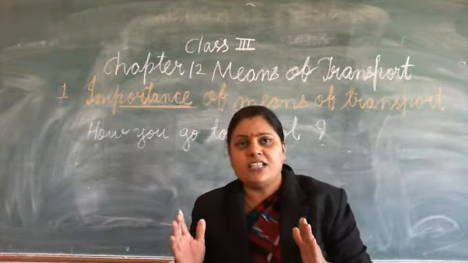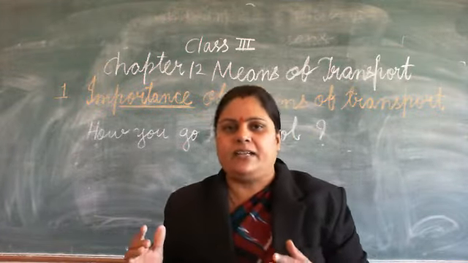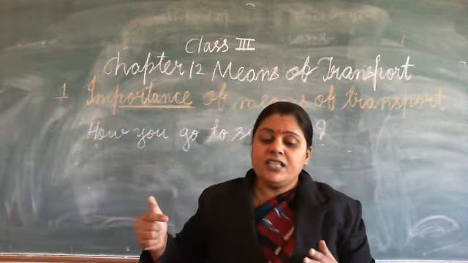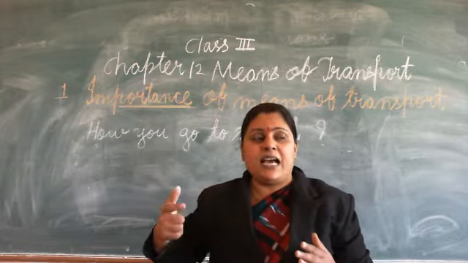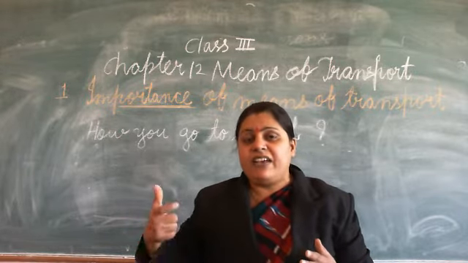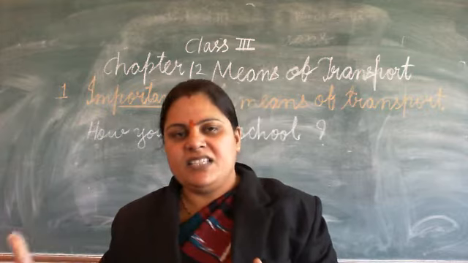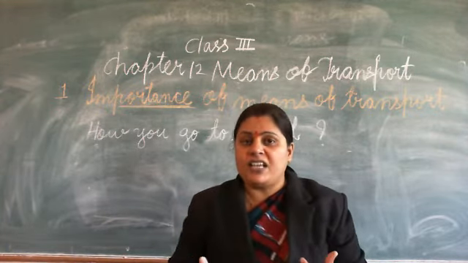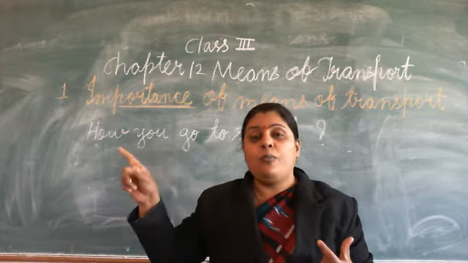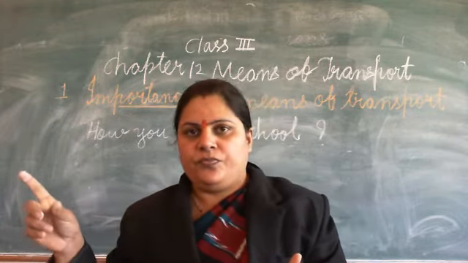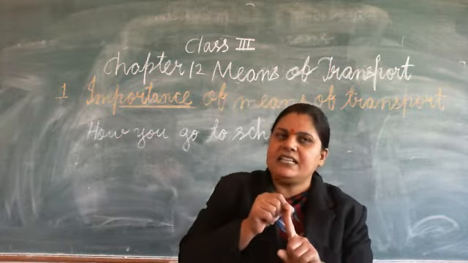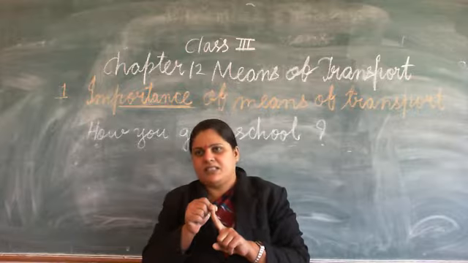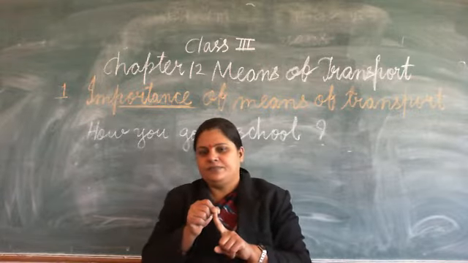Number of students, they all are using the school vehicle. It means the means of transport they are using is the bus. They all are using the school bus to come and go back home. Number 1, the facility available in the school is the bus, the school bus, that is in yellow color.